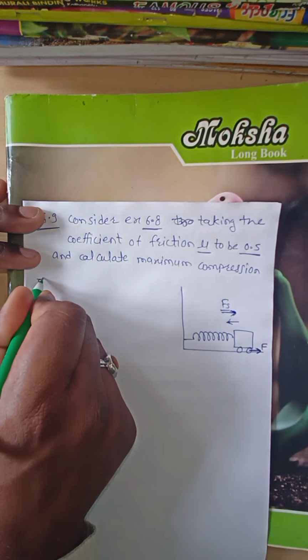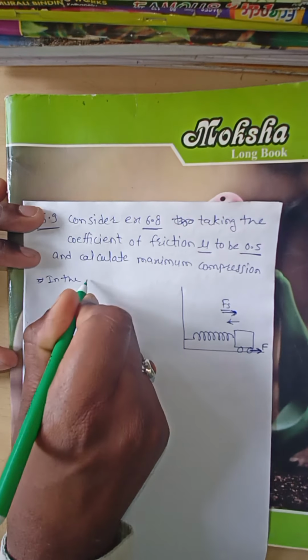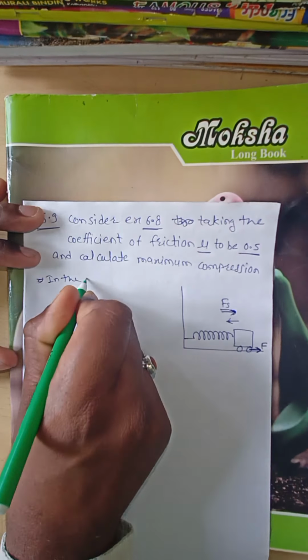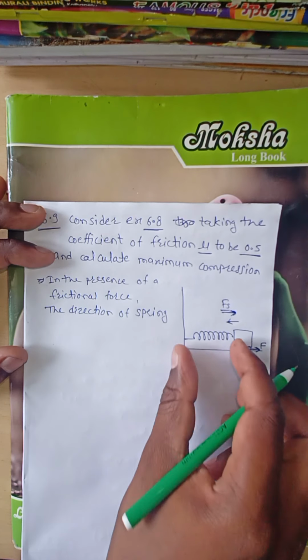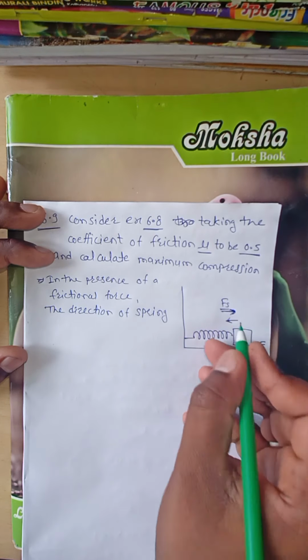In the presence of friction, when the spring is compressed, the direction of the spring force and the direction of the frictional force are both the same. When the spring is compressed, the direction of the spring force is this.